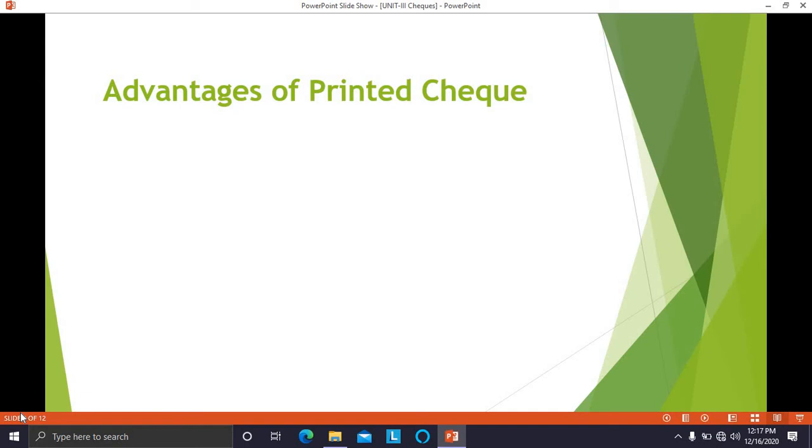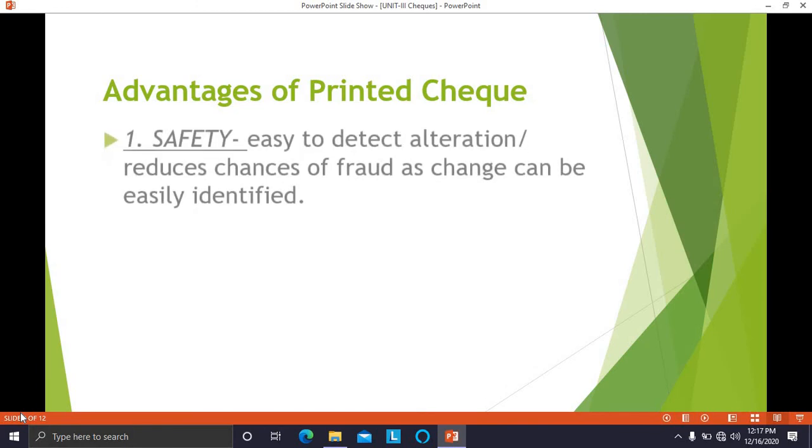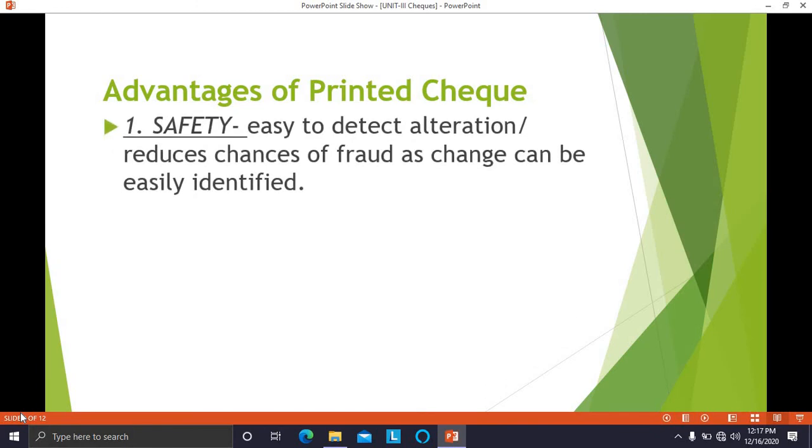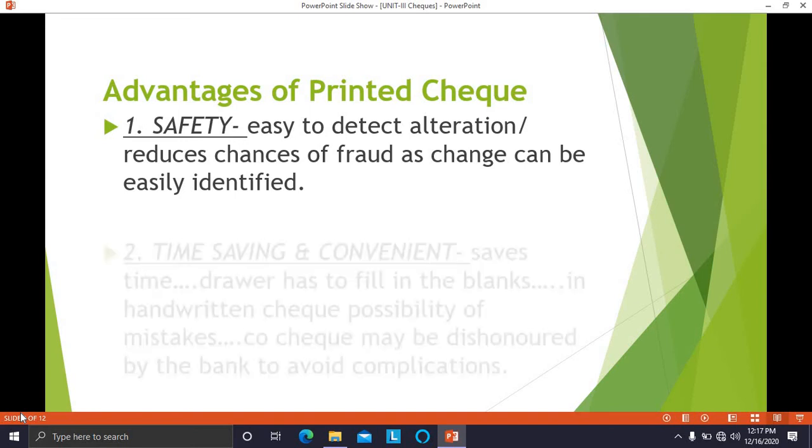There are certain advantages of printed checks so that it is very feasible for us to use these checks. What are the advantages of printed check? First is safety. It is easy to detect any alteration or change which is made in the check, or there is a reduction in the chances of fraud as change can be easily identified. Because they are printed checks, any fraud or any change made in the check can be easily detected. So safety is the first advantage of printed check.